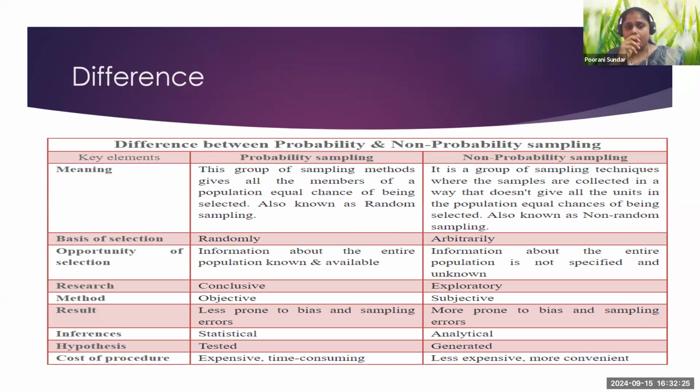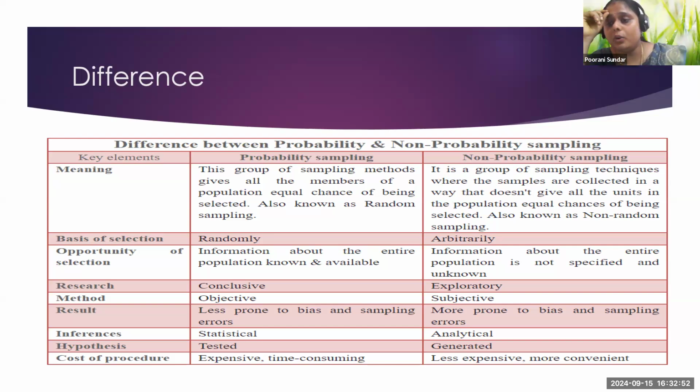Also, regarding the opportunity of selection, information about the entire population from whom you are going to select is well defined and known in probability sampling. In non-probability sampling, the entire population is not specified and it is unknown. That's why it is non-probability sampling.